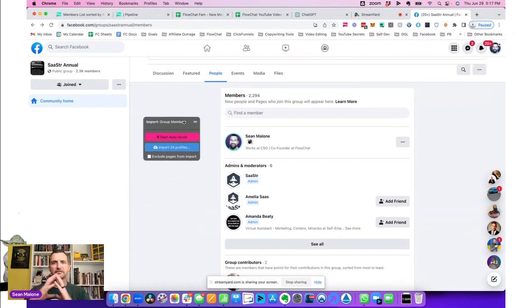Now this is FlowChat. Obviously, I'm going to share a little bit about FlowChat and how it works, but you don't need FlowChat in order to execute on this plan. Step 1 is go find the people who coach the people that you're trying to sell to in a parallel universe. You can do competitors. I'd probably stay with parallel.